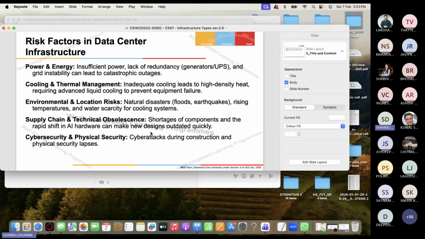And now how do you quickly procure it and deploy it, and have that data center built in the latest and greatest way, right? And definitely the security, cyber security, physical security, right? Cyber attacks are key. So during the construction or during the operation also, how do you have a secure data center? Physical security is also given for data centers.